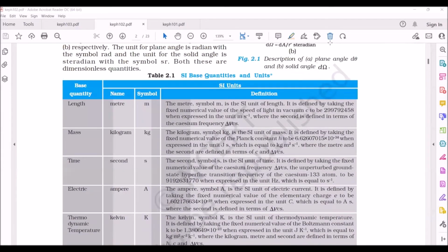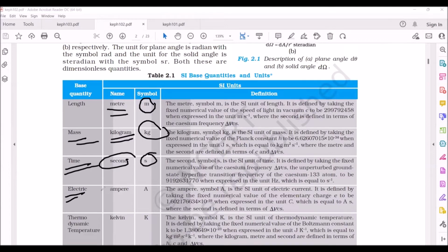Now for length in the SI system, the unit is meter. We represent it with small m. Similarly, for mass, the unit is kilogram. We represent it with kg. And for time, the unit is second. We represent it with small s.